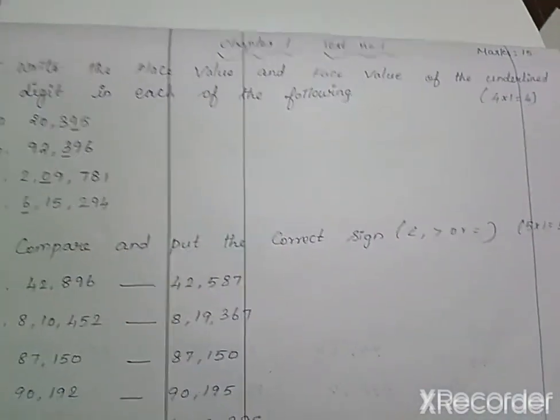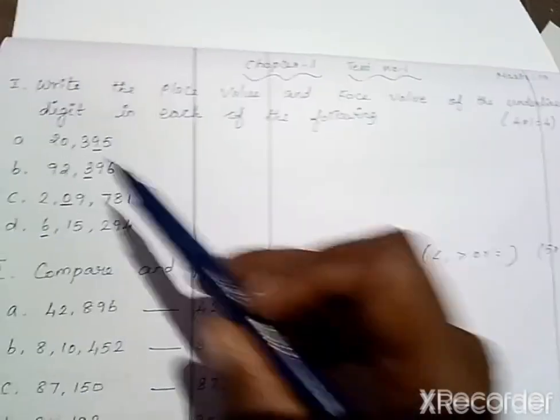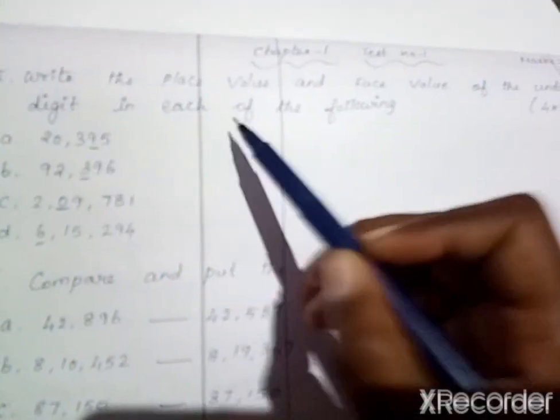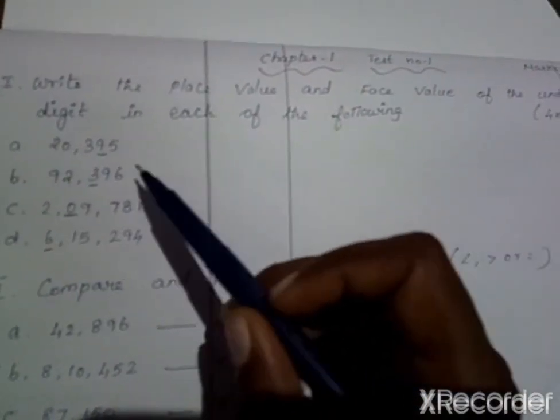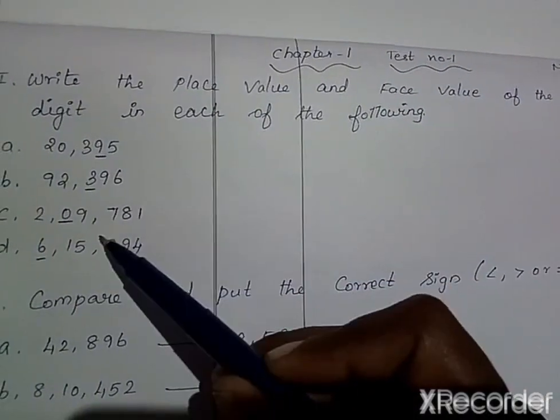Turn your note like this. From the first page you can start your test. So chapter 1 test number 1. In that, what is the question? Write the place value and face value of the underlined digit in each of the following. So that is your first question. You have to write the place value and the face value of the underlined digits.